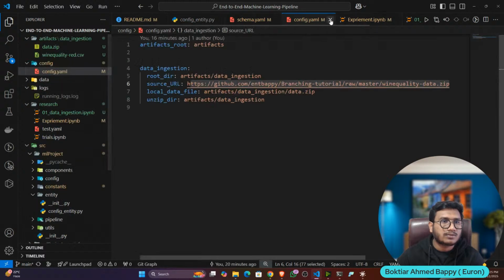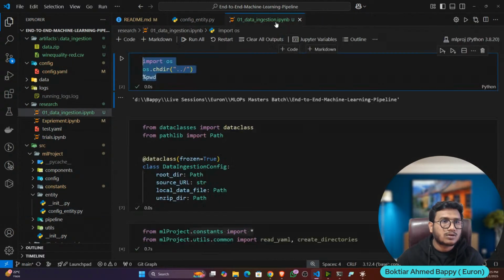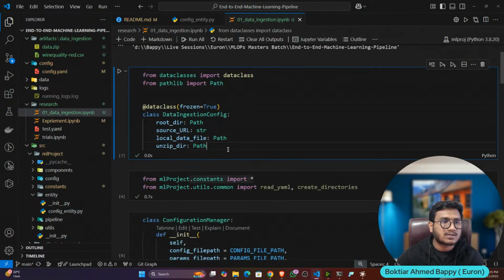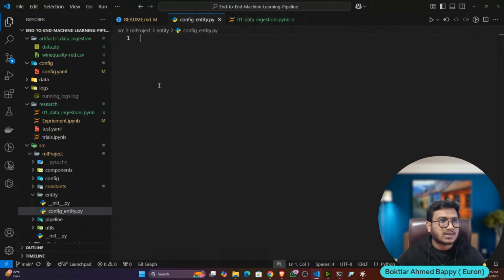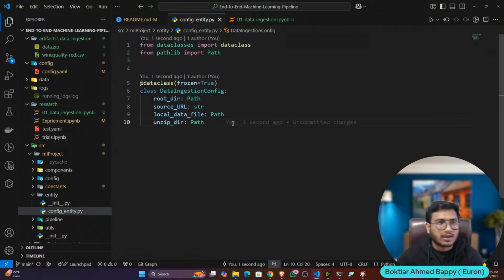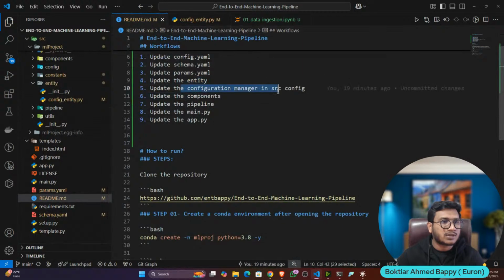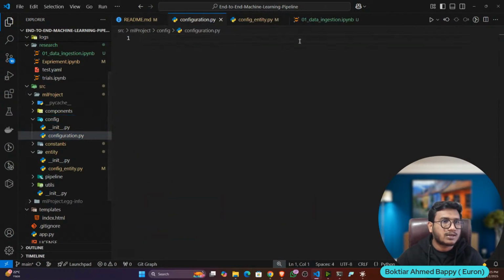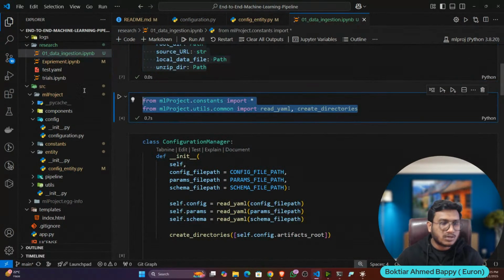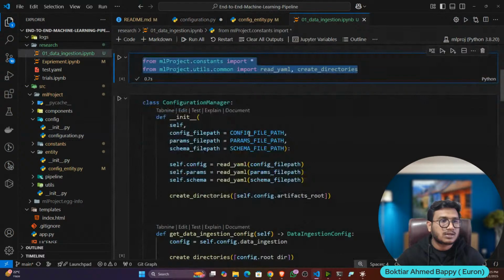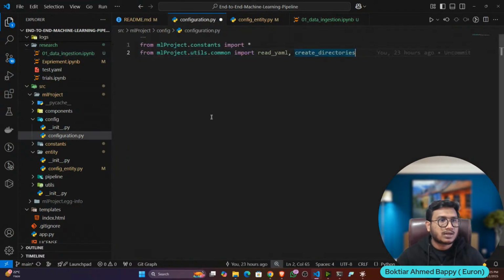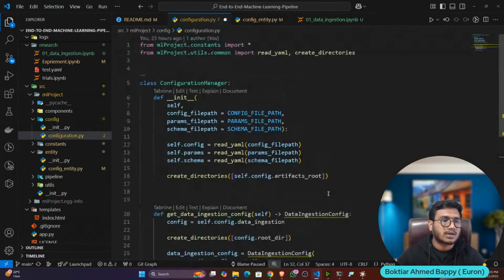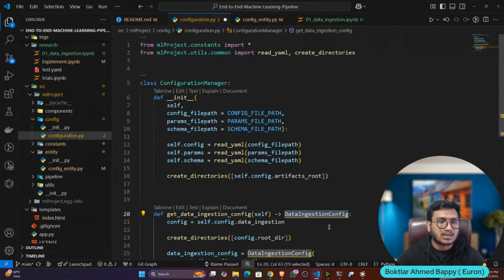Now here, what I will do, I will open up my data ingestion notebook, and this is the entity. Let's copy, and inside that I'll paste it as it is. That's it. Then next thing, I will update my configuration manager in src config. So let's open the config folder, configuration.py. Here I'll copy the same code. This is my configuration manager code, the entire class. I'll paste it here. Okay, that's it. Now here you have to import this data ingestion config entity from the entity folder.